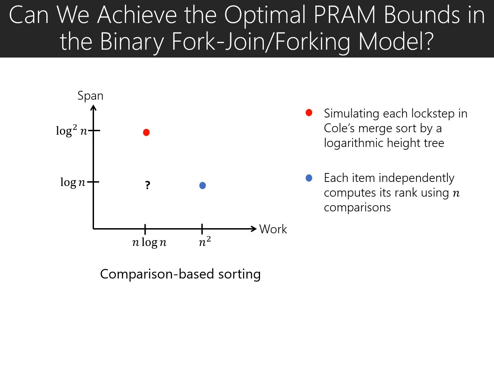So naturally the question looms whether we can achieve optimal PRAM bounds, both work and span, simultaneously in the binary forking or fork-join model. So for comparison-based sorting, we want to achieve n log n work and log n span in the binary forking model. In this paper, we try to answer this question not only for sorting but for other fundamental problems.